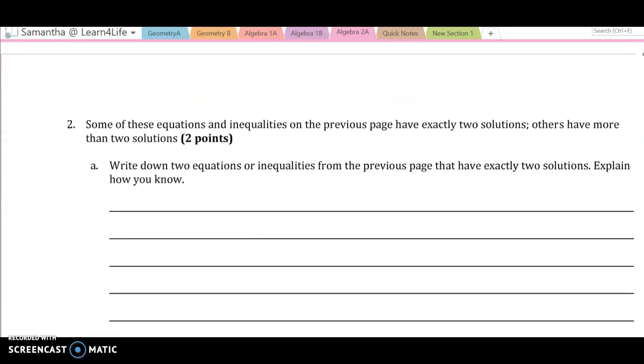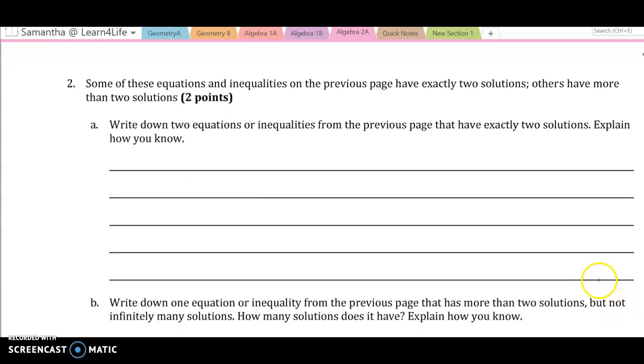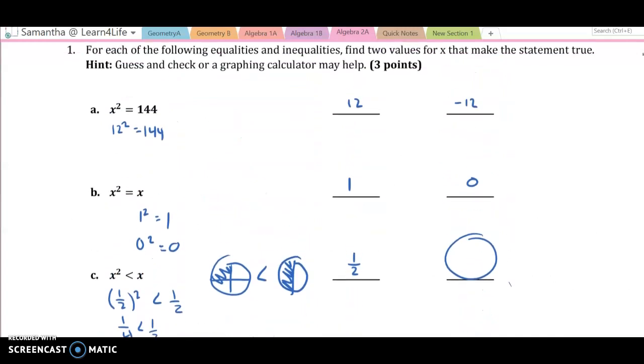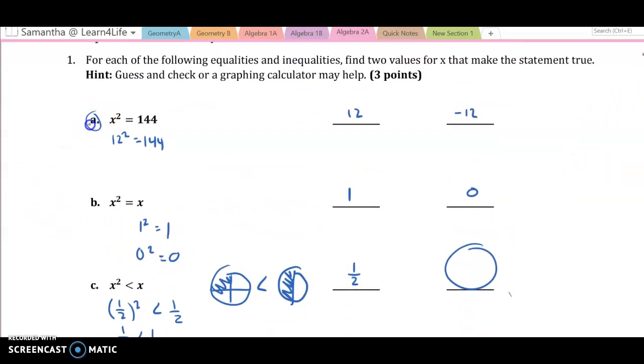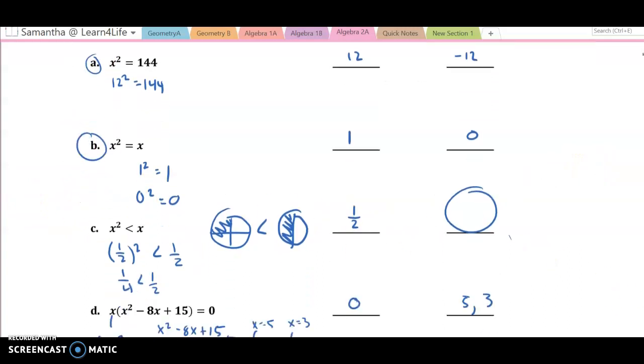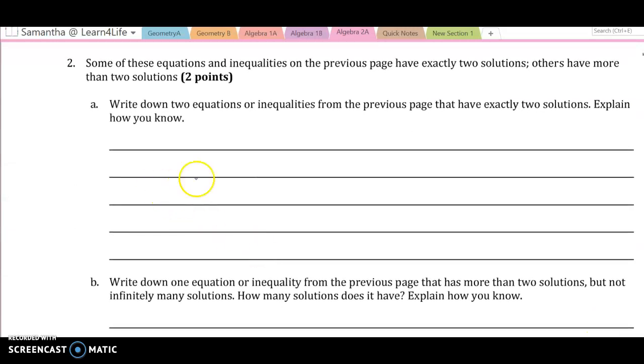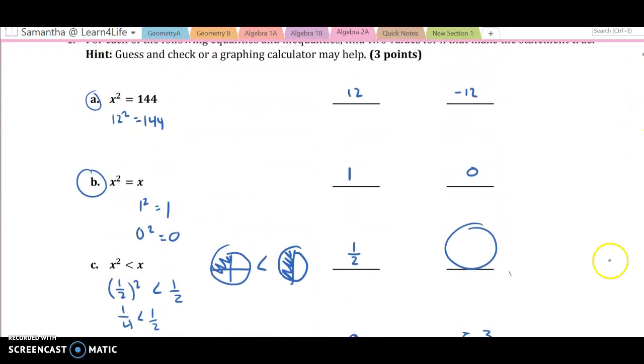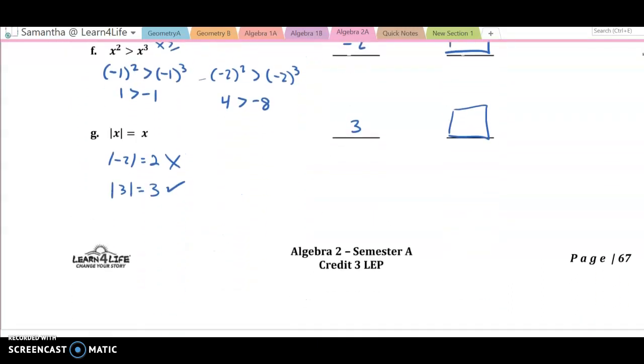All right, some of these equations and inequalities on the previous page have exactly 2 solutions, and others have more solutions. Write down 2 equations or inequalities from the previous page that have exactly 2 solutions. So 2 that have exactly 2 solutions would be like A and B, which have exactly 2 solutions, 12 and -12, and also 1 and 0. Oops, so it was x squared equals 144, and also x squared equals x. Was that right? X squared equals x was A and B? Yeah. So there's only 2 solutions for those.